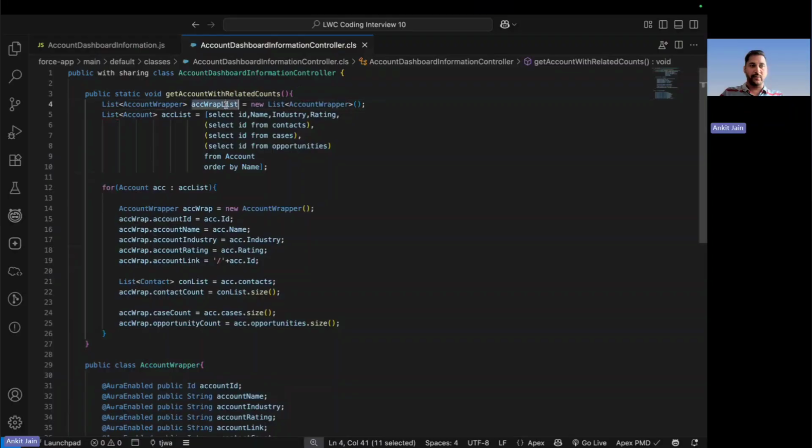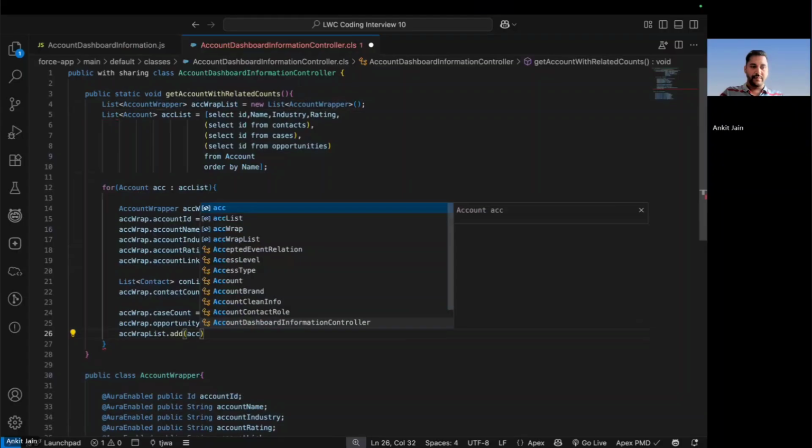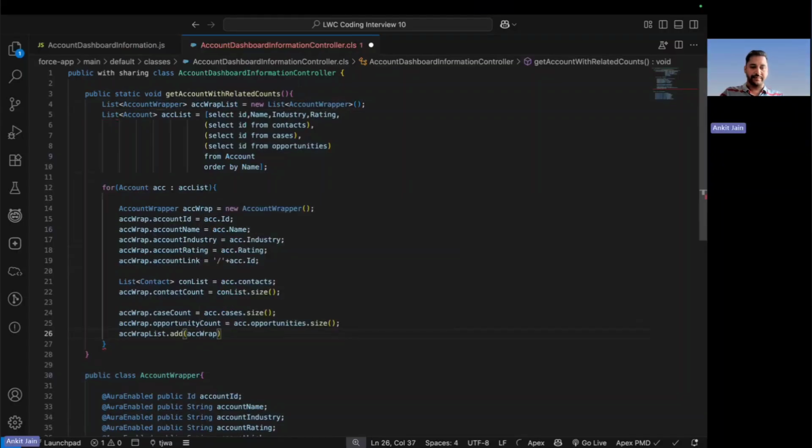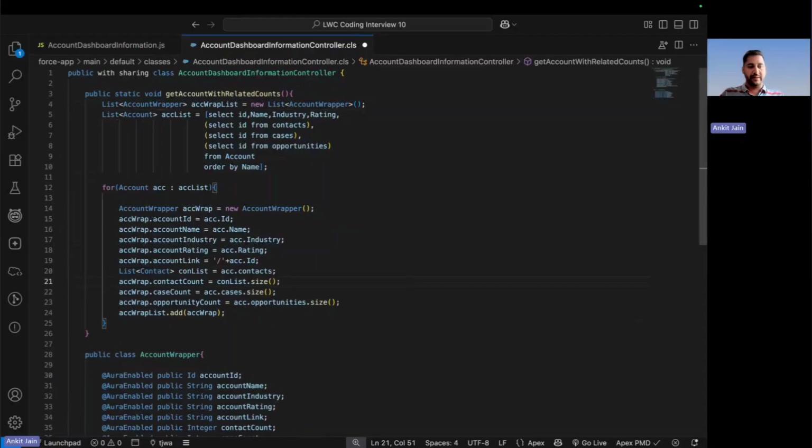Because we have to return more than one record, I will be storing this result into the collection. And once everything has been done, I have to return this wrapper list.